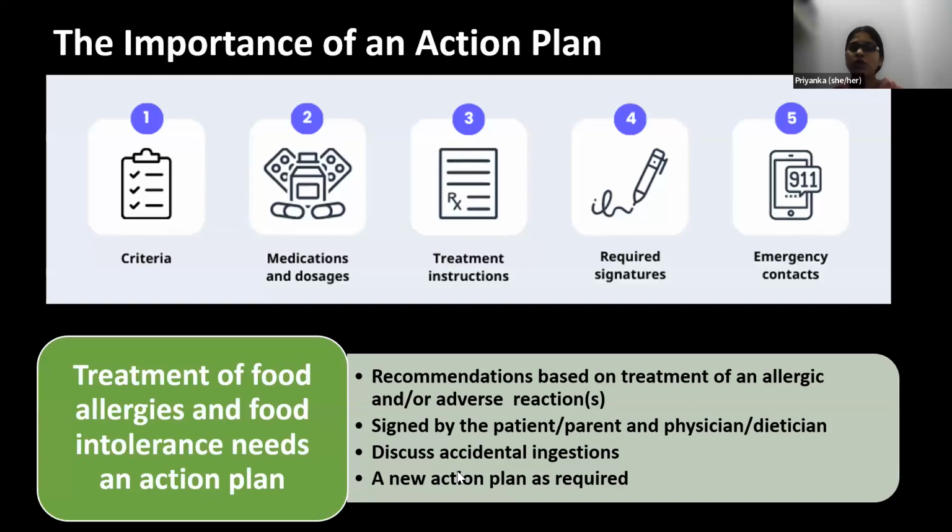Let's see how a nutritionist can play a role. The first and foremost plan should be an action plan. An action plan is very important for a nutritionist to plan a diet. Majorly, an action plan consists of 5 elements. It is criteria, medications, and dosages. We all know we have gone through chapters of drug and diet interactions. Based on the drug prescribed by the physician, we should plan a diet for the patient. Treatment instructions: whatever treatment instructions are there, the diet should be planned based on that. We should always have required signatures on the action plan and emergency contacts on those action plans.